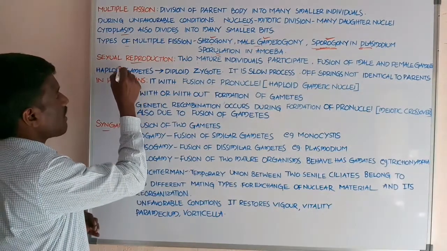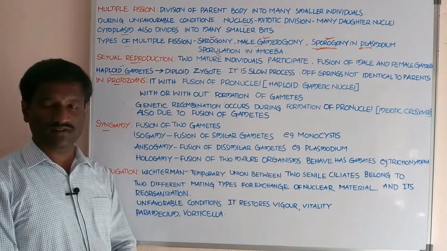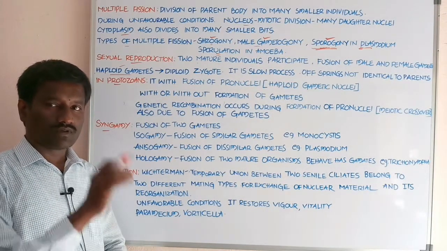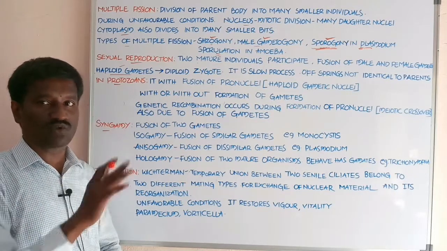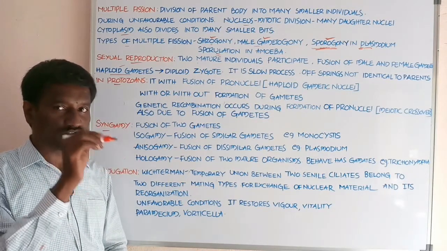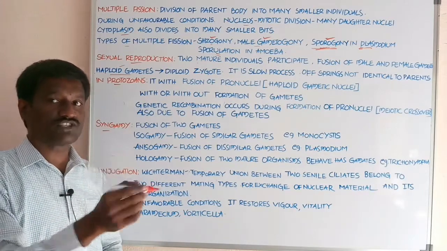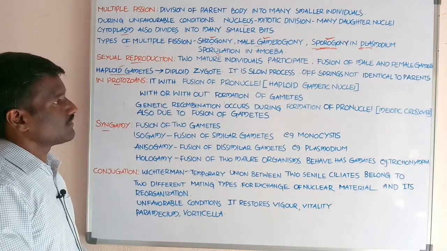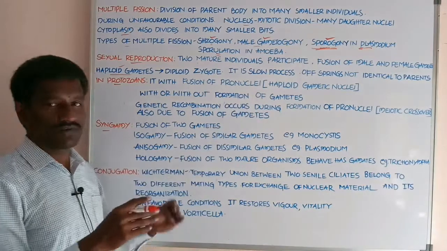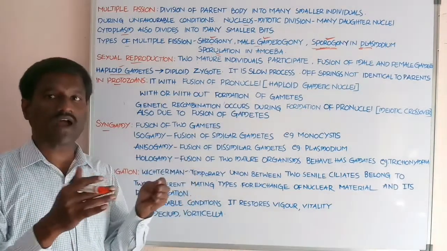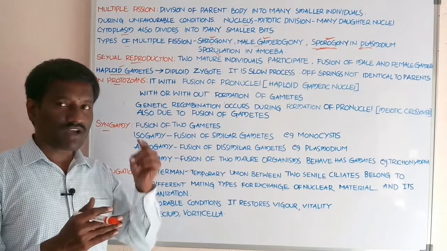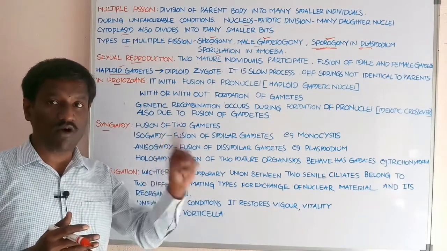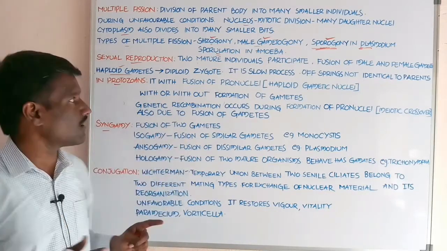The gametes are haploid gametes. Only a single set of chromosomes is present in the nucleus of the gamete, which is why it is called a haploid gamete. Both male and female gametes are haploid, because a single set of chromosomes is present in the nucleus of each gamete.